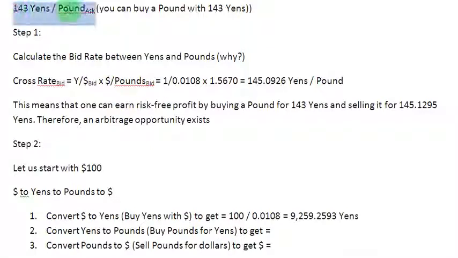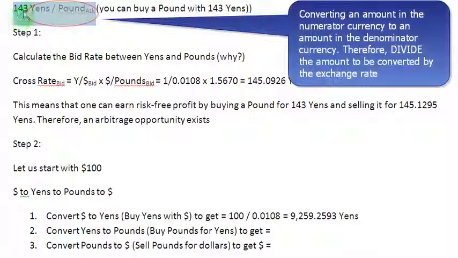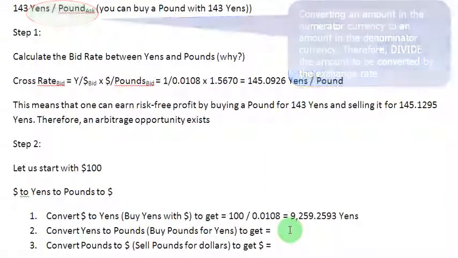I look at this quotation here, and if I'm buying pounds with yens, I need to spend 143 yens for a pound. So I'm going to use this to convert my yens to pounds.